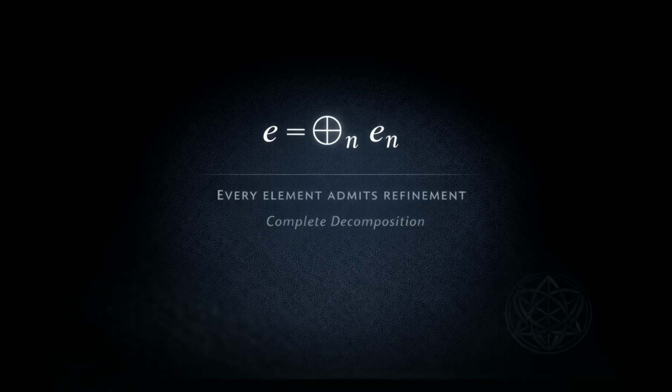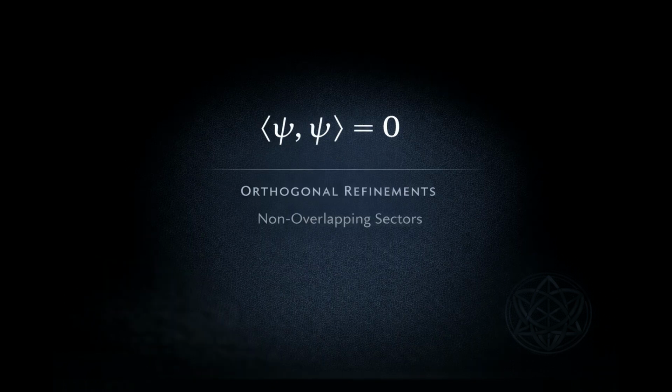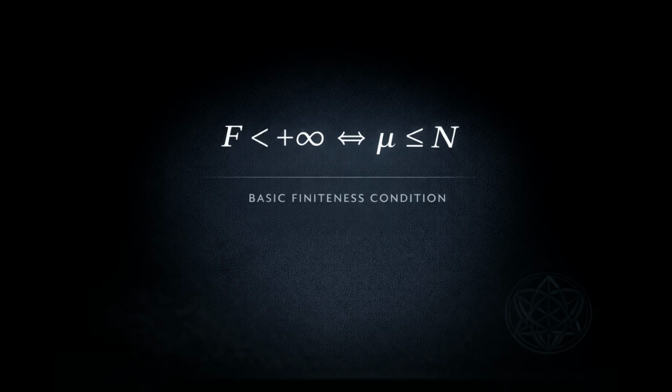Now consider invariant measures. Suppose we demand a measure that is non-negative, additive across orthogonal sectors, invariant under refinement flow, and continuous. There is only one possibility. The measure must be quadratic in the inner product. No alternative survives these constraints. The quadratic form is not chosen. It is uniquely determined. This is a structural inevitability.